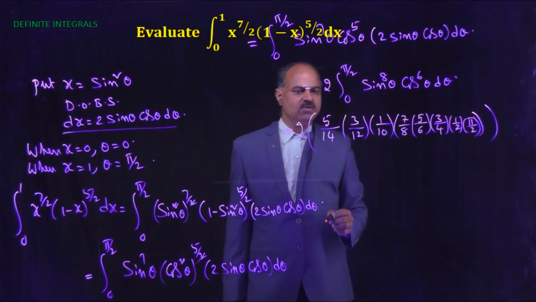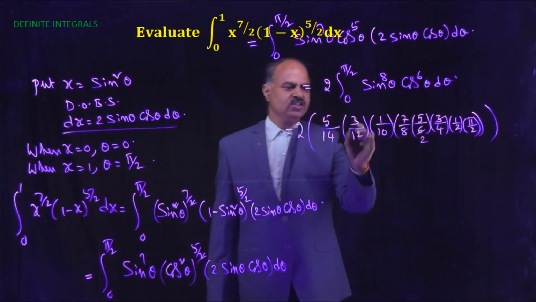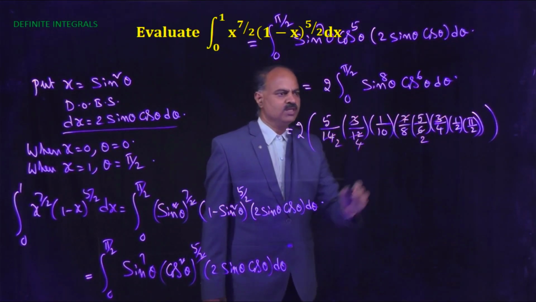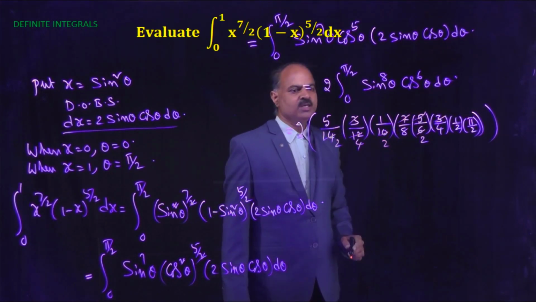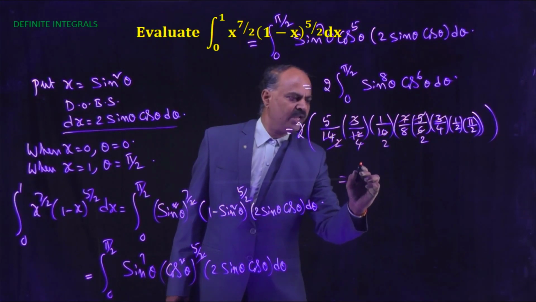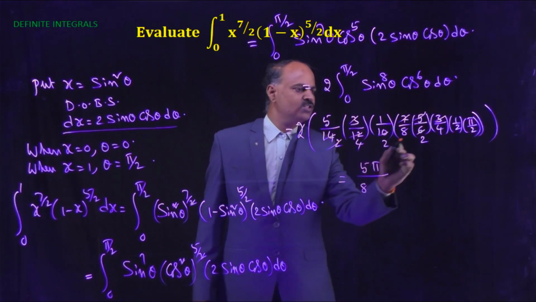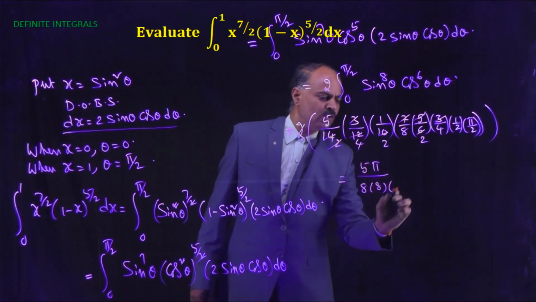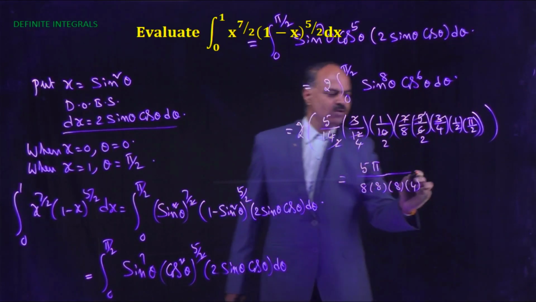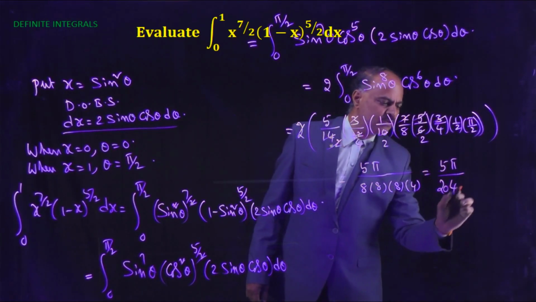Now that is equal to 7 into 5 into 3 into 1 times pi by 2 divided by 8 into 6 into 4 into 2. Next, the 2 and 2 get cancelled. Now that is equal to 5 pi by 8 into 8 into 4, which gives 5 pi by 2048.